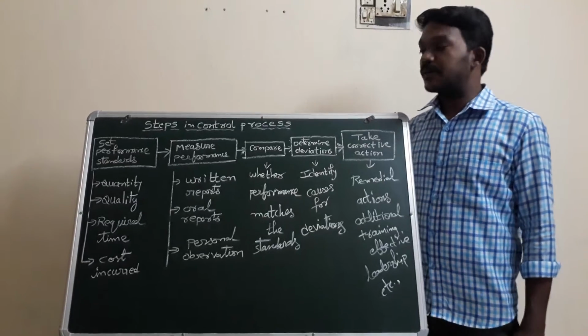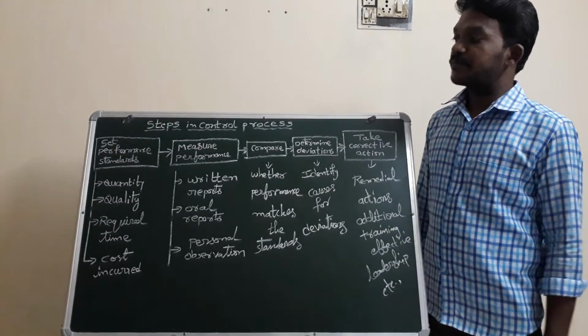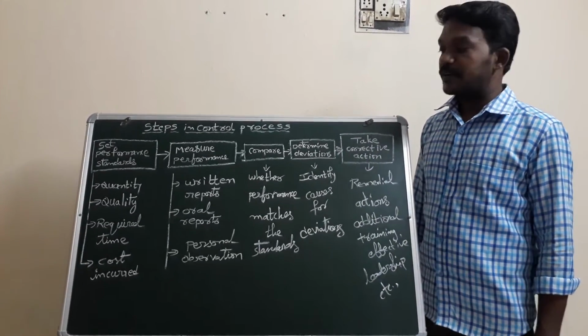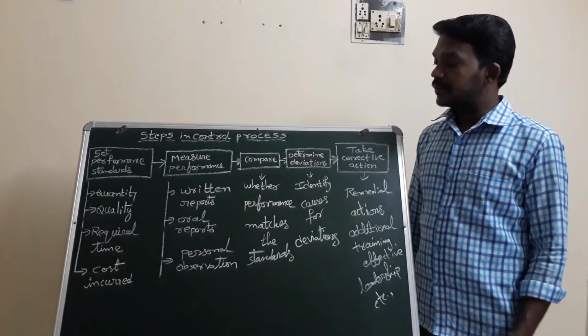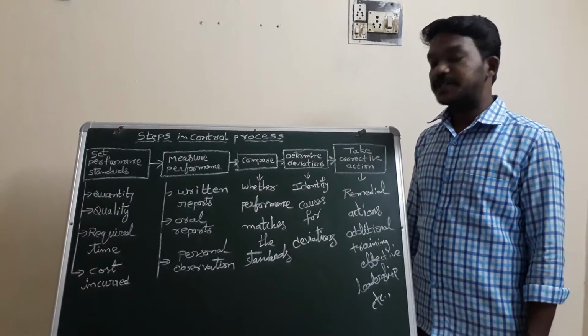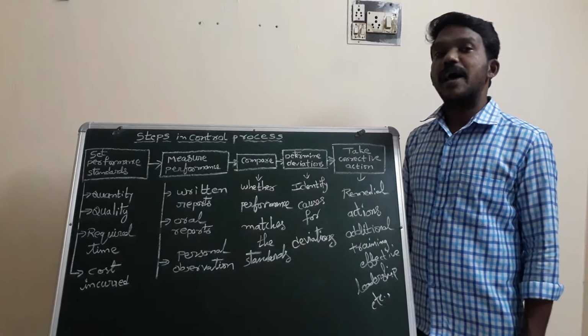There are 5 steps in the control process. First one is set performance standards. Next, measure performance. Third one is compare. Fourth one is determine deviations. And fifth one is take corrective actions.